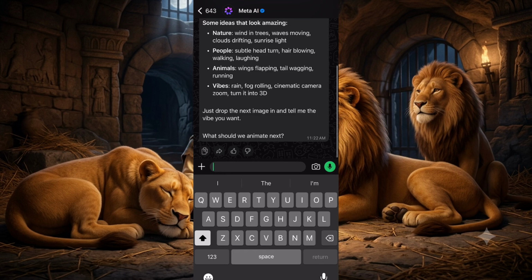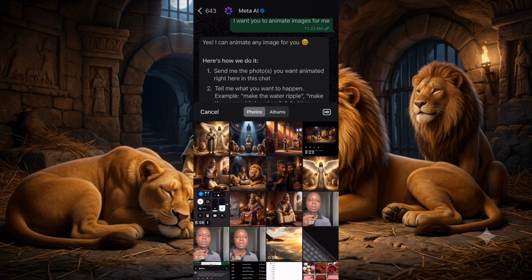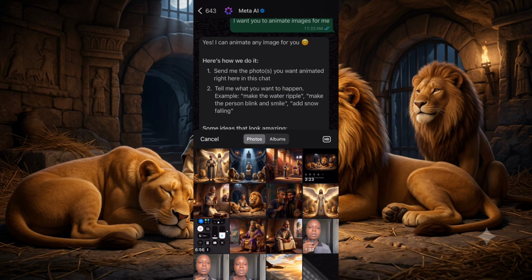Now what I'm going to do is to look for the first image. So this is the first image that we are going to be animating, which is this particular one here. So all we just need to do is to click on it, and we are going to look for that exact prompt.